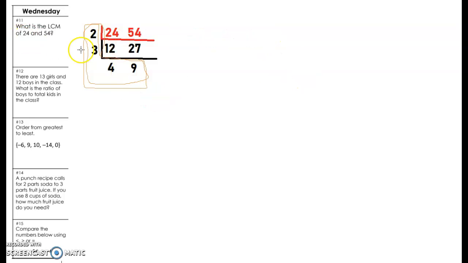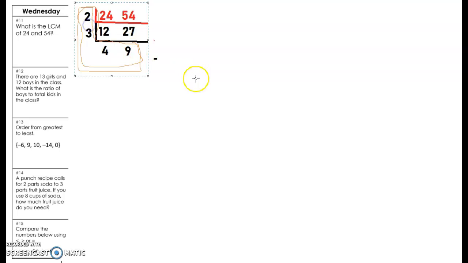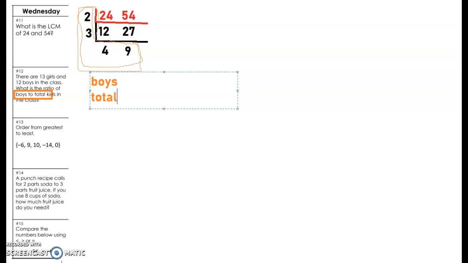All right, that was Wednesday number 11. 12, there are 13 girls and 12 boys in the class. What's the ratio of boys to total kids in the class? So I want to make sure you guys saw that word, total kids in the class, right? So it says boys to total. So always start by writing it out, boys to total.